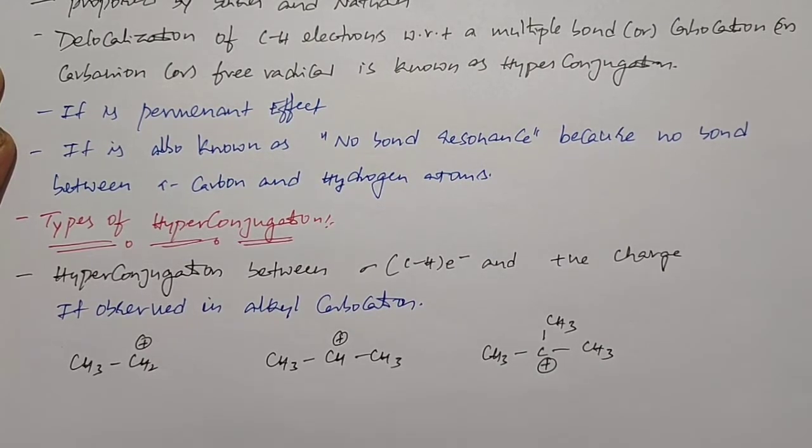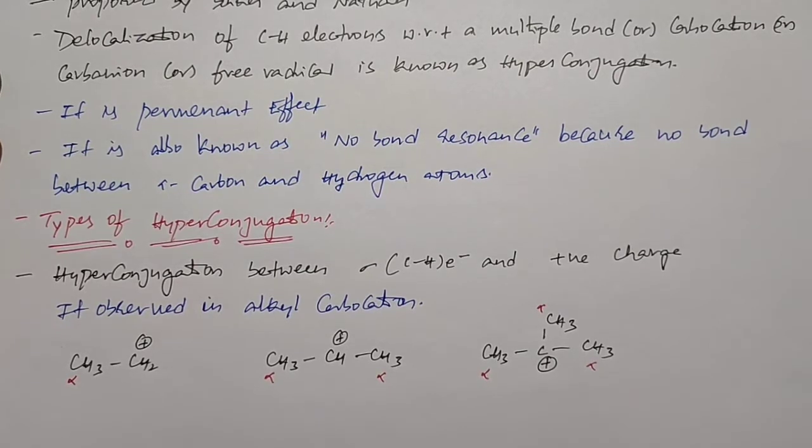So this is the alpha carbon, and these two are alpha carbons, and these are alpha carbons. The carbon next to the positively charged carbon, negatively charged carbon or odd electron carbon we call alpha carbon, or the carbon attached to the carbon having a multiple bond is also alpha carbon. The hydrogen atoms present on the alpha carbon we call alpha hydrogen atoms.